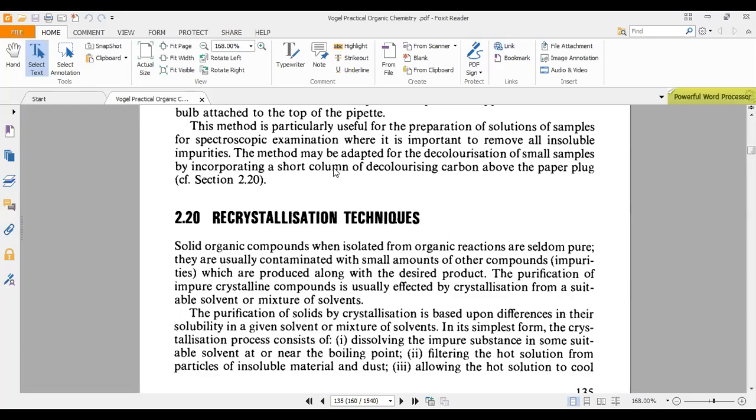Let's say your reactant and products are liquid, and you have reacted your reactant with a reagent, so in the end the final product is formed. Let's say the boiling point of the reactant is higher and the boiling point of your product is low.